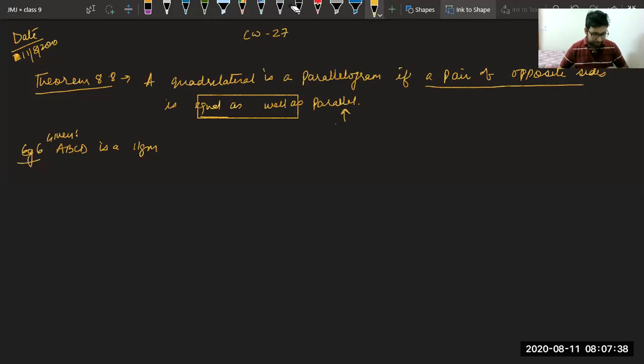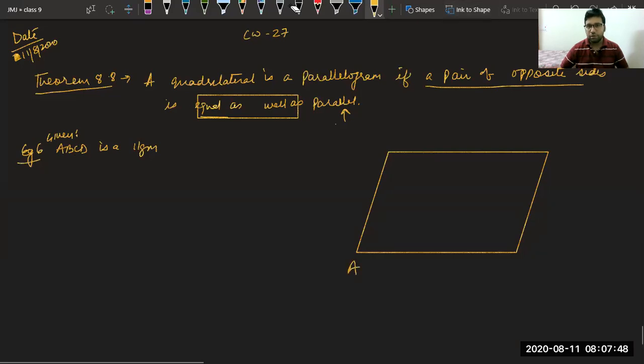So let's see. We have a parallelogram. Let me draw a diagram. A, B, C, D. And in this, they are saying P and Q are midpoints. So given P, Q are midpoints.